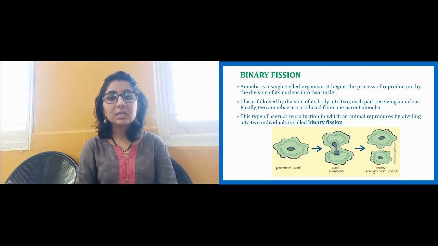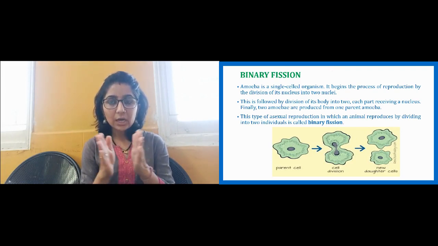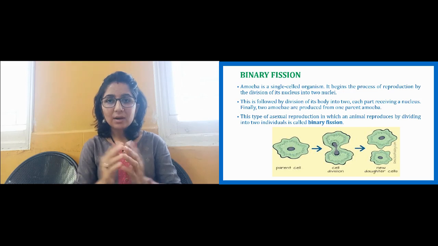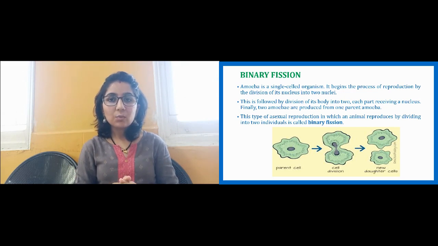The next one is binary fission. Fission means to break. This happens in amoeba. You know amoeba, the unicellular organism with irregular shape. The amoeba has a nucleus and cytoplasm. So what happens? This amoeba, a single-celled organism, divides into two, and that forms two new amoebae.